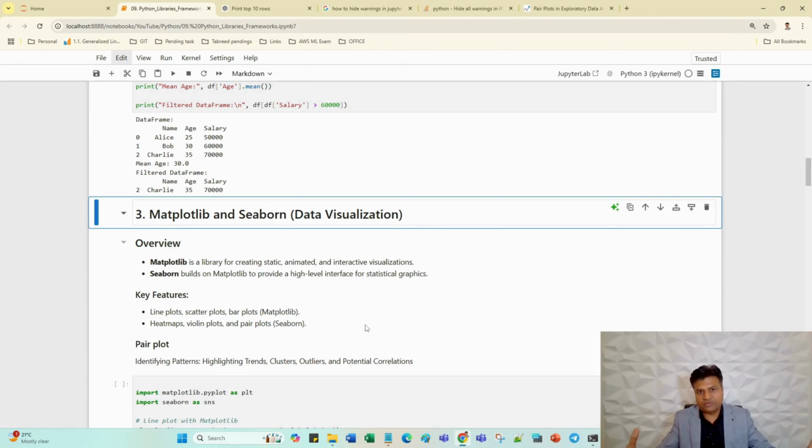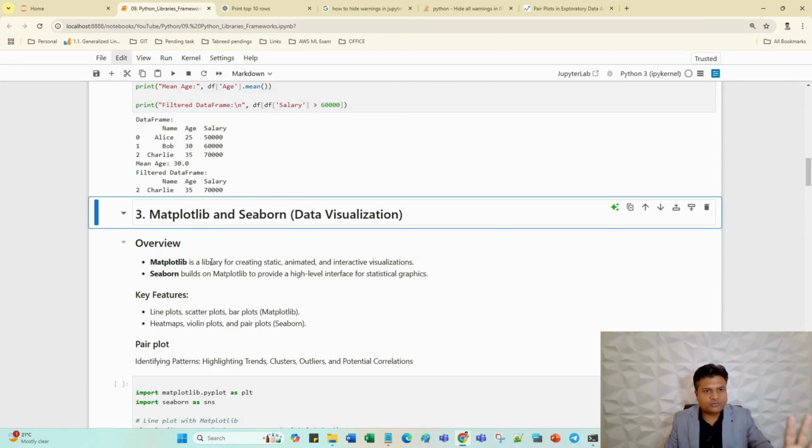Let's suppose we have two types of data: negative comments and positive comments. We can split the data using two bars so that we can understand how many comments are positive and how many are negative. And this is just one example. There might be multiple categories. So we can use the bar chart. Let's suppose there are 10 categories. We can use 10 bars, and easily we can understand our data, data types, and how many groupings are there in the data. All these things we can easily understand using Matplotlib and Seaborn. I will tell you where to use Matplotlib and where to use Seaborn.